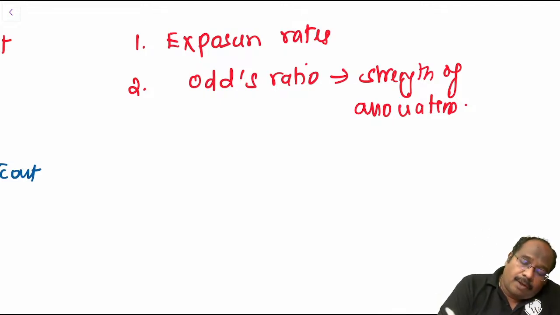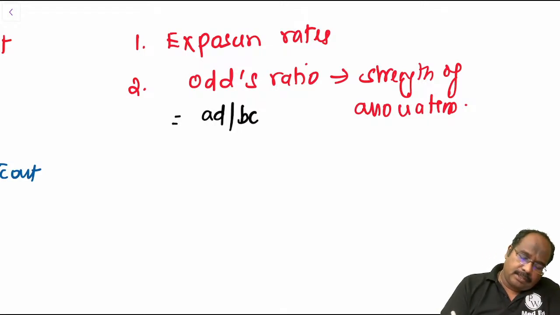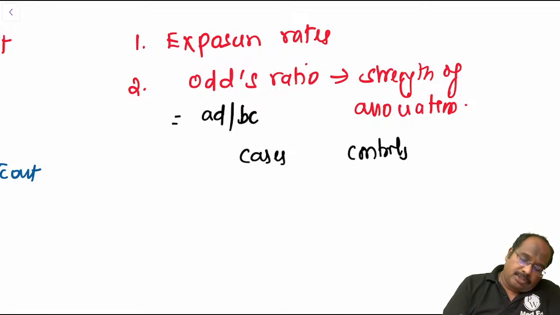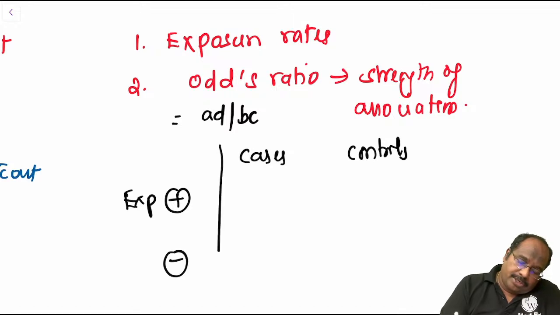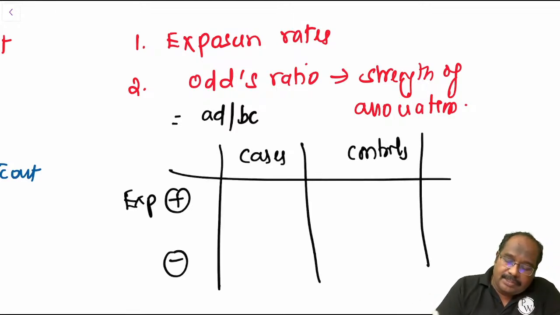What is the formula for the odds ratio? You have to make a 2 by 2 table: cases and controls, exposure positive, exposure negative. If you have any queries, you just paste it, guys.